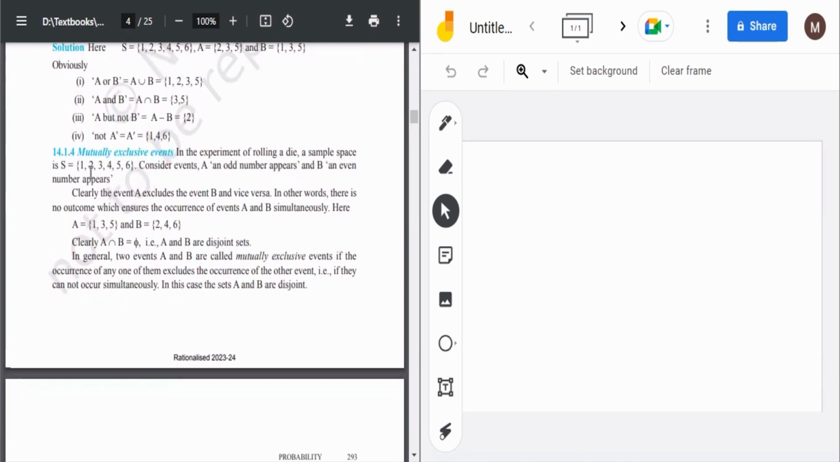Now comes the main thing: mutually exclusive events. What are mutually exclusive events? Like in the experiment of rolling a die, a sample space is this. Consider events A: an odd number appears and B: an even number appears. Clearly, event A excludes the event B and vice versa. In other words, there is no outcome which ensures the occurrence of events A and B simultaneously.